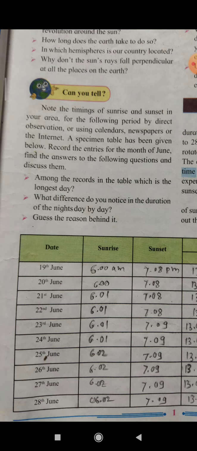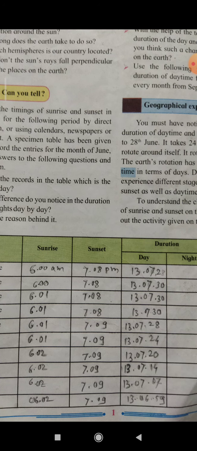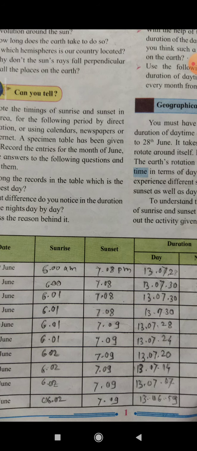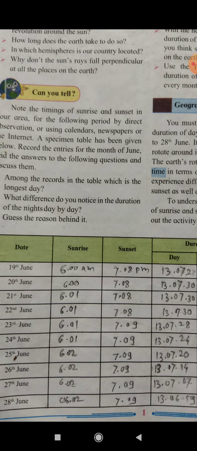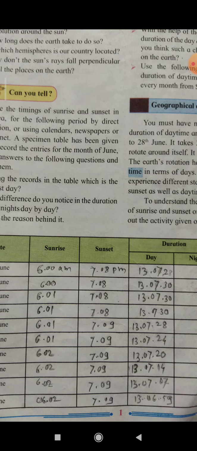Okay, if you see the last, 20th June, the daytime duration is 13 hours 6 minutes 59 seconds. If you see from 21st June to 28th June, how much is the difference here? That is obviously 1 minute. The day duration has decreased by 1, obviously 1.5 minutes.